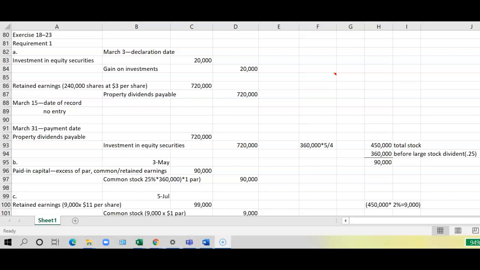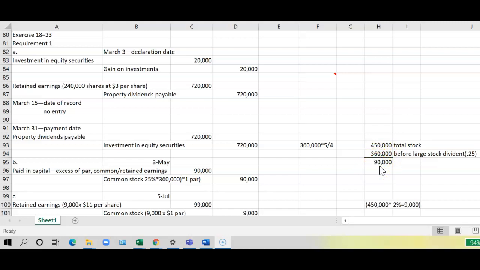So they would debit paid-in capital in excess of par for $90,000 and a credit to common stock for 25% of $360,000, which is $90,000 times the dollar par, so there's a credit for $90,000. Just to point this out to you, the total stock after the stock dividend is $450,000. Prior to the stock dividend, it was $360,000, and that gives you the 90,000 additional shares issued as the result of this large stock dividend.